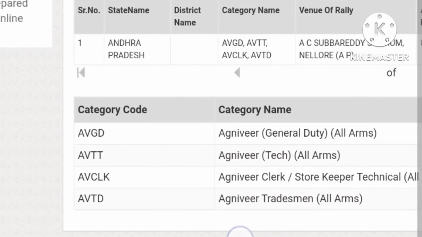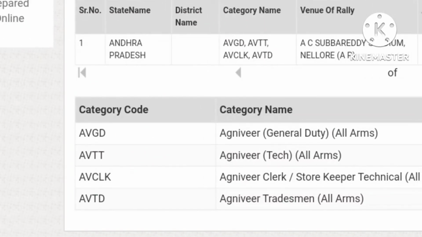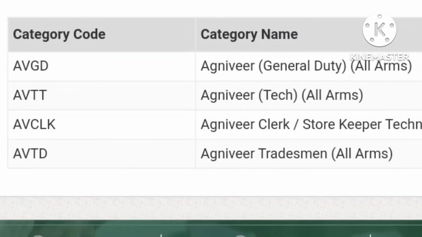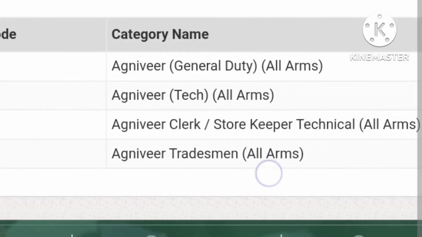The categories for which applications can be submitted in the rally are: Agniveer General Duty all arms, Agniveer Technical all arms, Agniveer Clerk and Storekeeper Technical all arms, Agniveer Tradesmen